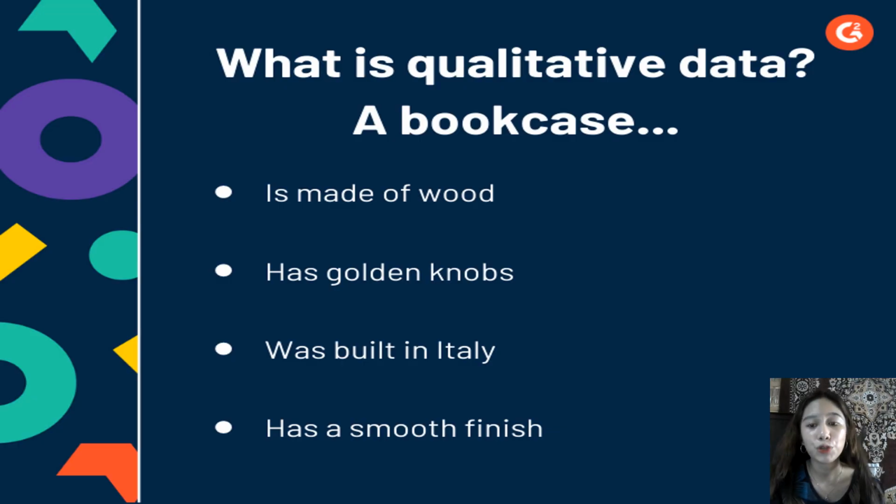And of course, for you to distinguish qualitative data well, we have provided examples. Made of wood, has golden knobs, was built in Italy, has a smooth finish. So we have here the texture, the color, the attractiveness, and so on that define qualitative data.